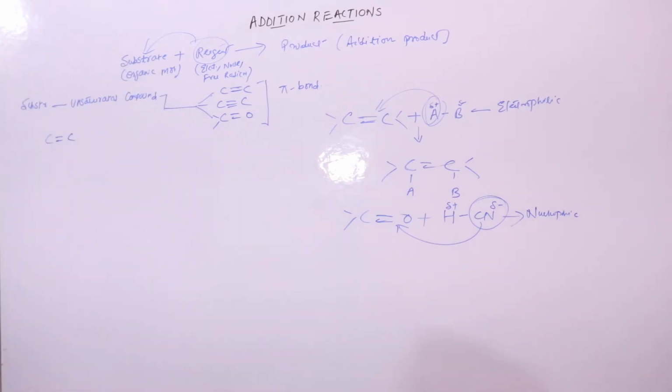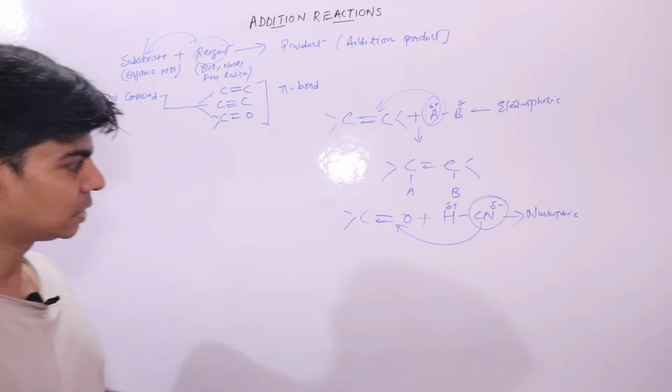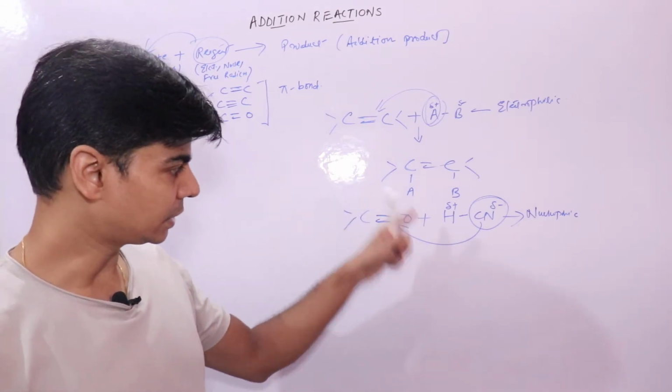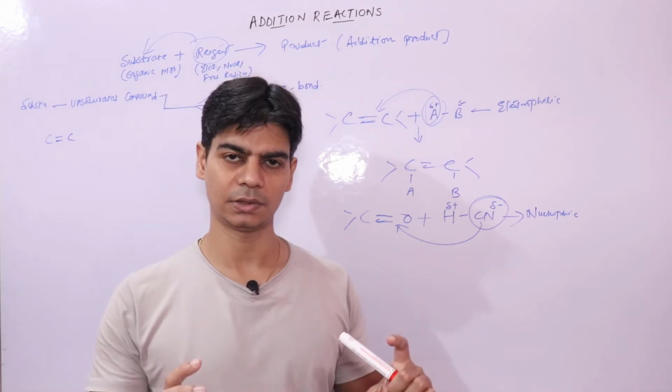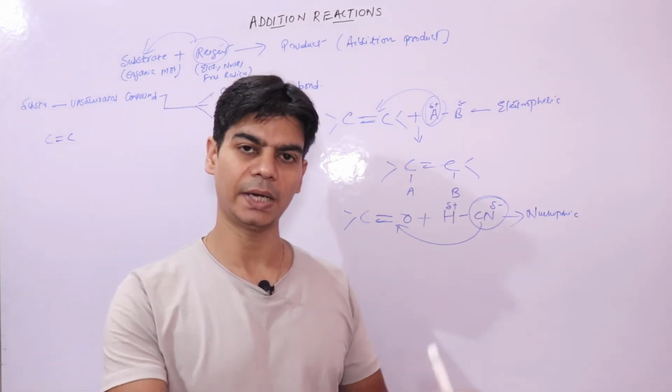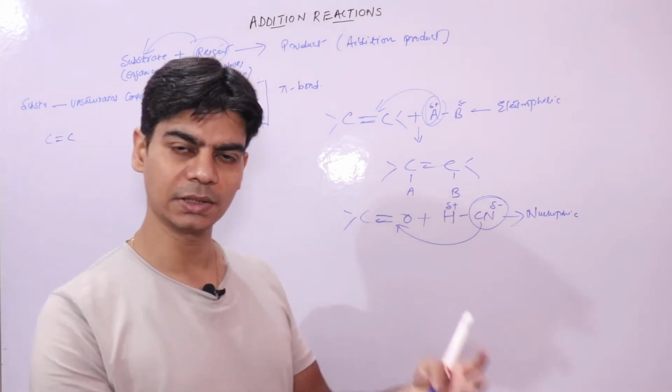But before we look into the mechanism, the third type of reaction is where the attack would be initiated by free radicals. Free radicals, we know, have single electrons and they always try to attain two electrons. So that is why they are reactive.